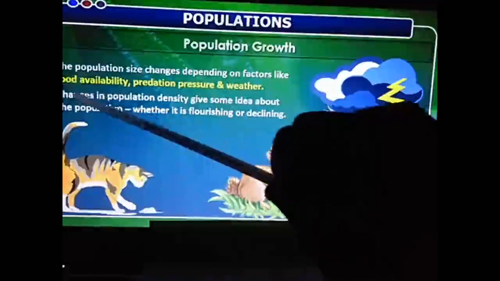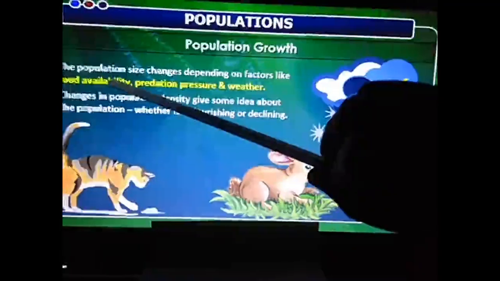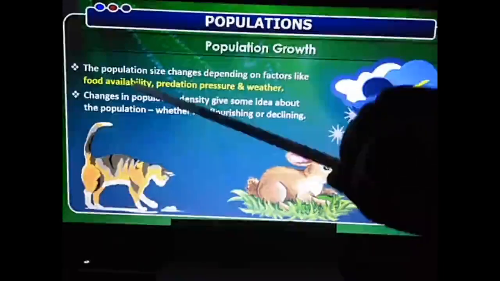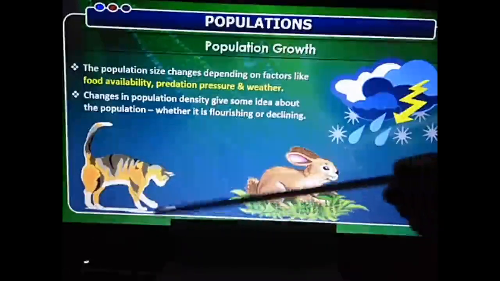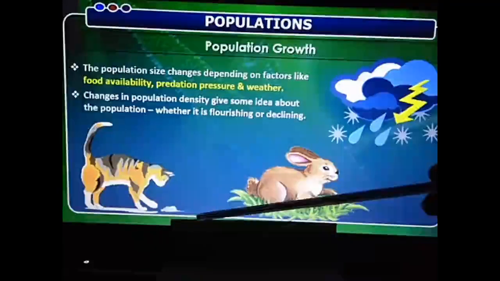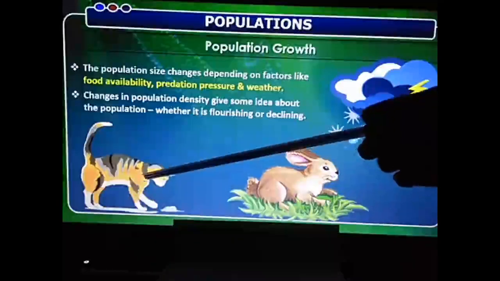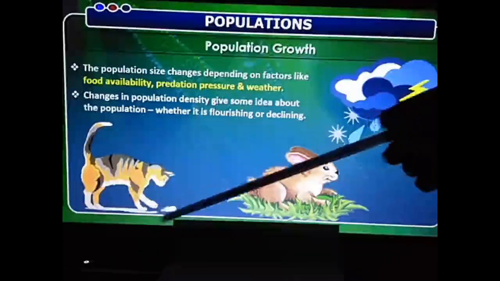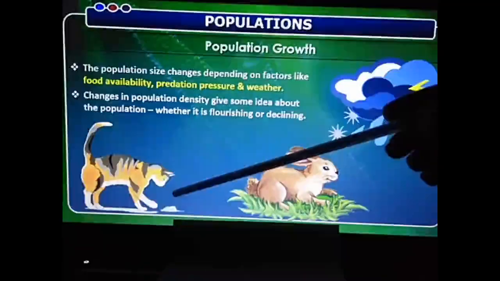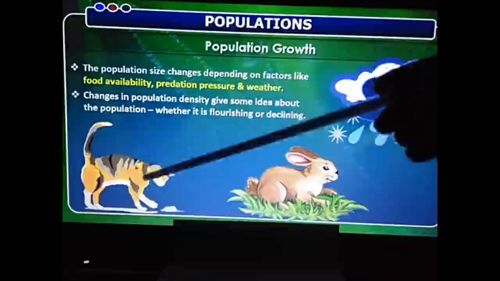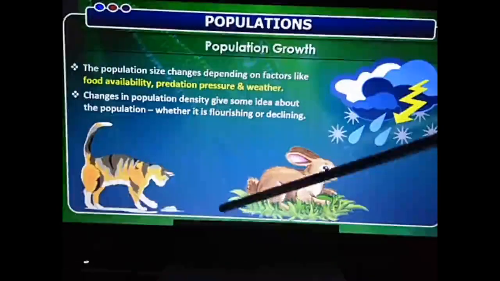The factors are food availability. How much food is present? If the food available is more, the population is going to survive more. If the food is less, the population automatically is going to decline. Then predation pressure. Now here, suppose I have a group of rats staying in a house where there is no cat. If there is nobody to eat them, then the population of rats will continuously increase. But if a group of cats is present over there, then automatically the rat population will decrease.